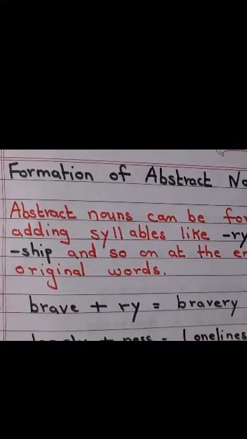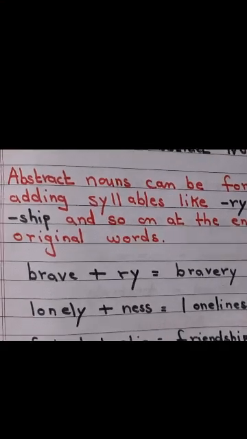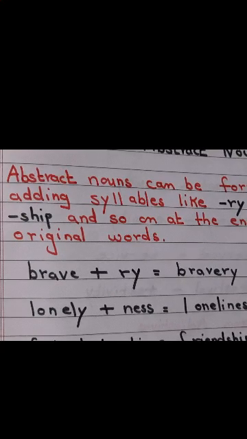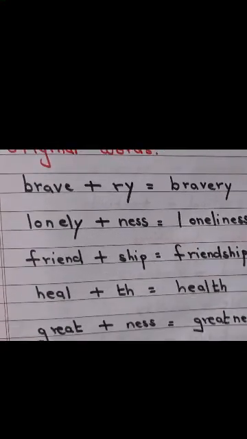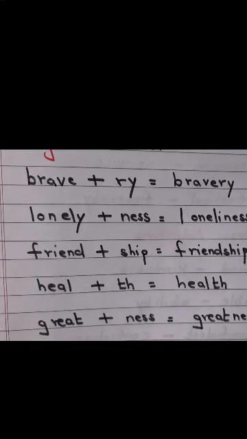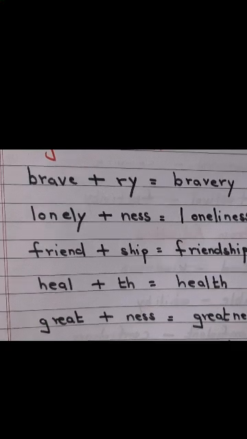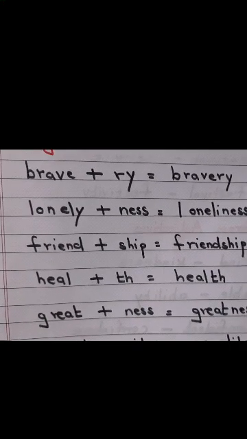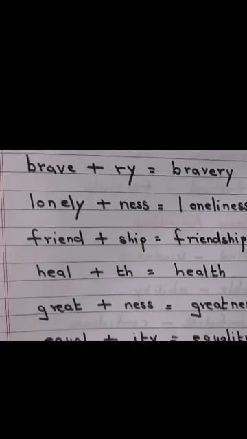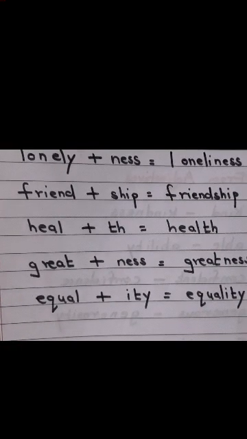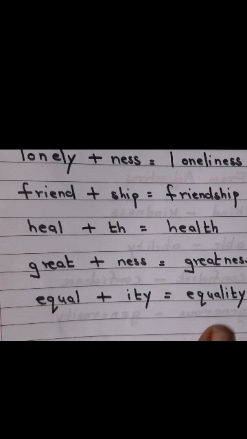Like how did we do suffixes, children? We add letters to the end. So similarly, to form an abstract noun, we need to add these. Like for example, what I just now did, children, brave, you add ry, you get bravery. Then lonely, you add ness, you get loneliness. Friend plus ship will give you friendship. Now heal and then you put th, so you get health. Then great plus ness and that is greatness. Equal and then you put ity, you get equality.